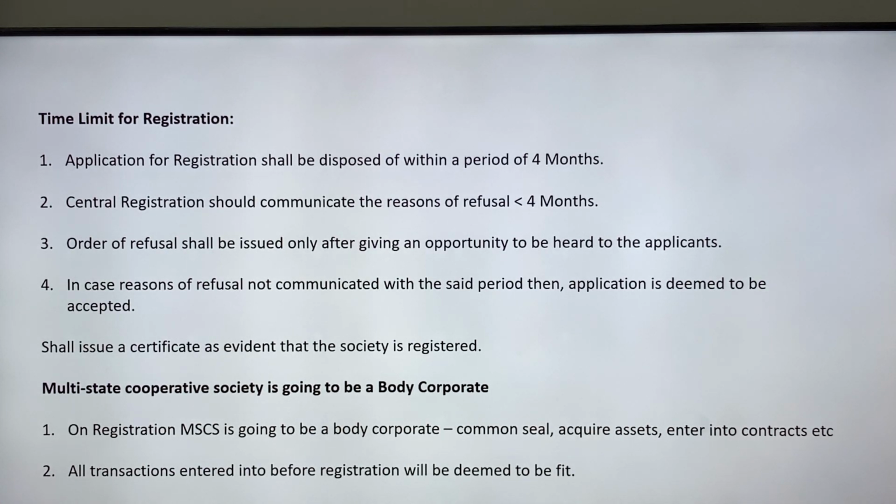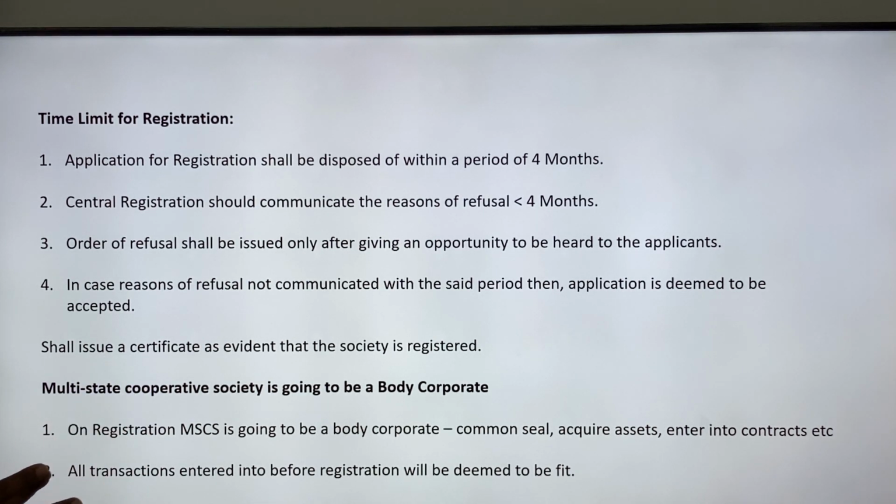Before disposing of the registration, the central registrar has to give an opportunity to the applicant to be heard on what are the concerns in the bylaws or in the application before disposal.